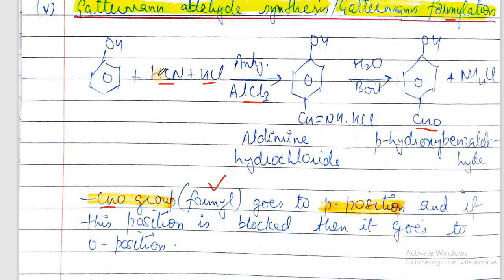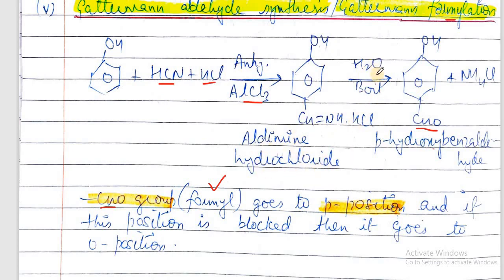So when phenol is treated with HCN, HCl in the presence of anhydrous aluminum chloride, we get aldehyde group at the para position. The intermediate is CHN.HCl, means whole HCl is added, and we get this, that is aldimine hydrochloride.